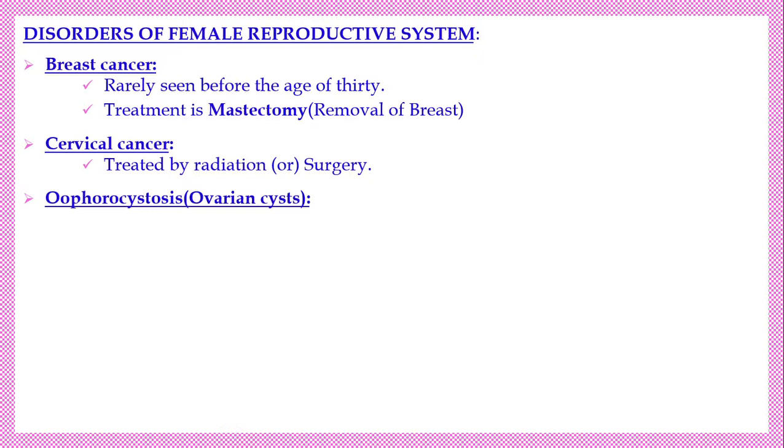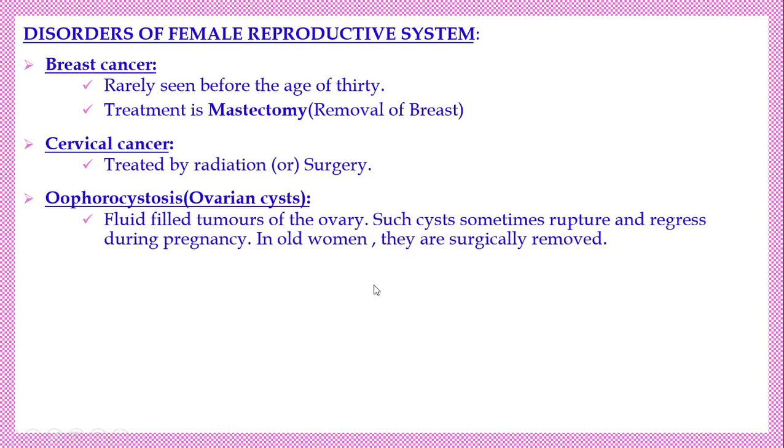அடுத்தது ஓஃபோரோசிஸ்டோசிஸ். Ophorocystosis, that means the ovarian cyst. Inside the ovary there are so many cysts forming, that is called ophorocystosis. See, the fluid filled tumors are in the ovary. Such cysts sometimes rupture and regress during pregnancy. Okay, in old women they are surgically removed. That means the ovaries are surgically removed அப்படினு சொல்றோம்.